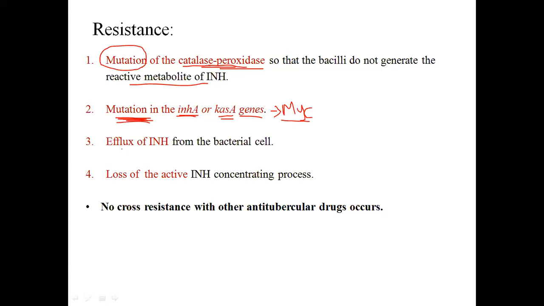Then third mechanism is efflux of INH from bacterial cell. Okay, ये जैसे bacterial cell है, यहाँ पर INH है. Okay, तो this is pumping out of the cell. Okay, this is again a mechanism of resistance. Loss of active INH concentrating process means जैसे ये INH है, so it will not go inside the cell. Okay, this is also inhibited and this is encouraged. Okay, बाहर जाने वाली एक्टिविटी encourage होगी और अंदर आने वाली एक्टिविटी reduce हो जाएगी. Okay, so this is the mechanism of resistance.